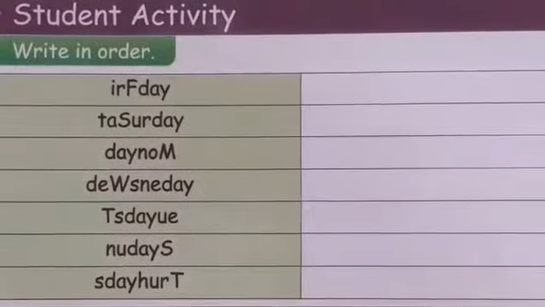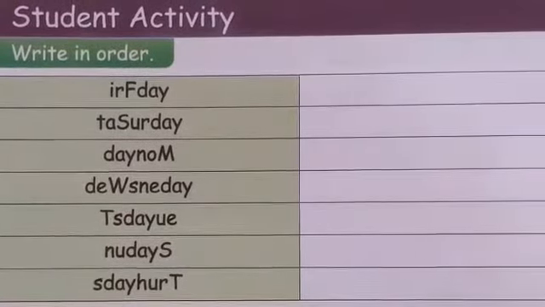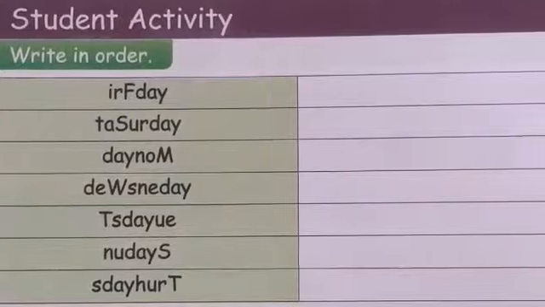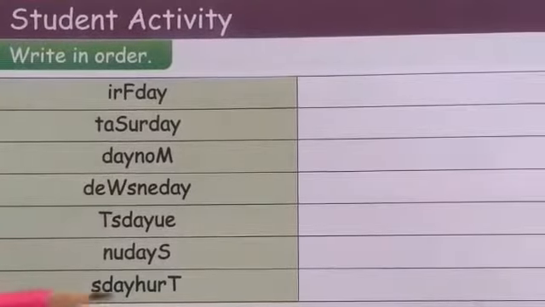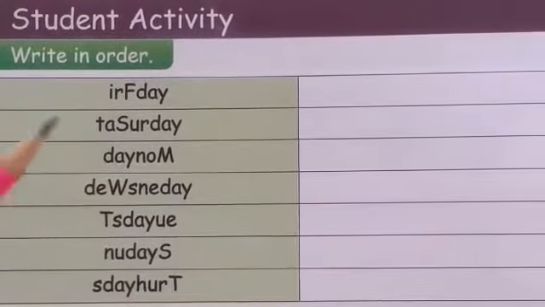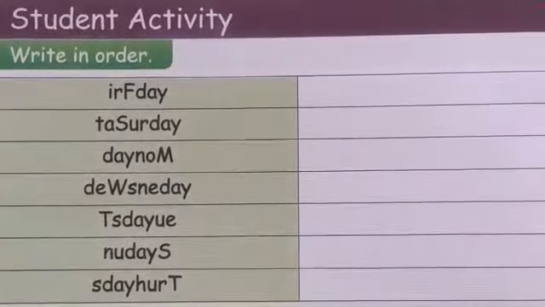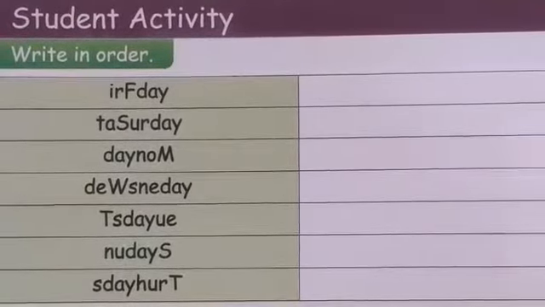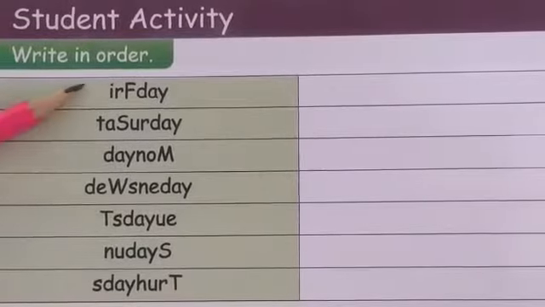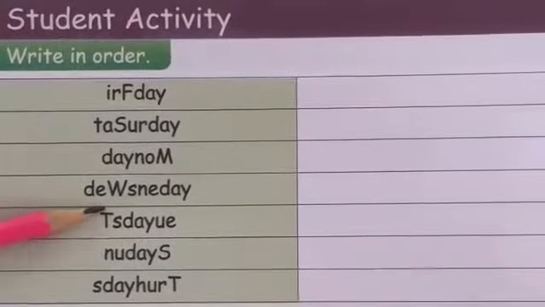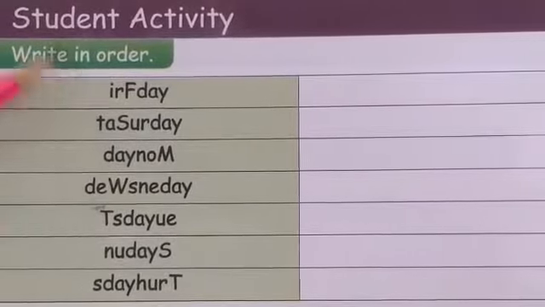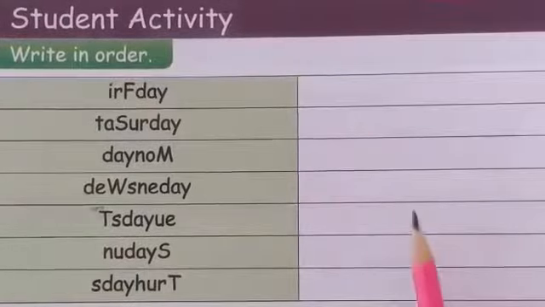So our next activity is student activity, and what you are going to do in this, yes, these are names of days and they are not in order, and you are going to write them in order. And how will this be possible if you have learned them properly and by heart, because these spellings are not in order. You are going to put them in order and after that write them in these boxes.